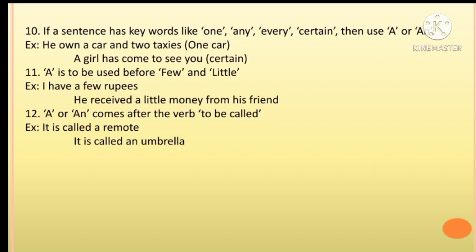A is to be used before few and little. I have a few rupees. He received a little money from his friend. A or an comes after the verb to be called. Example: it is called a remote. It is called an umbrella.